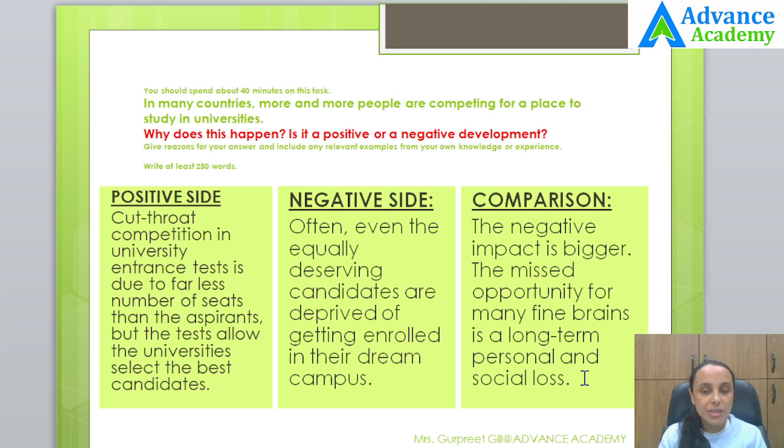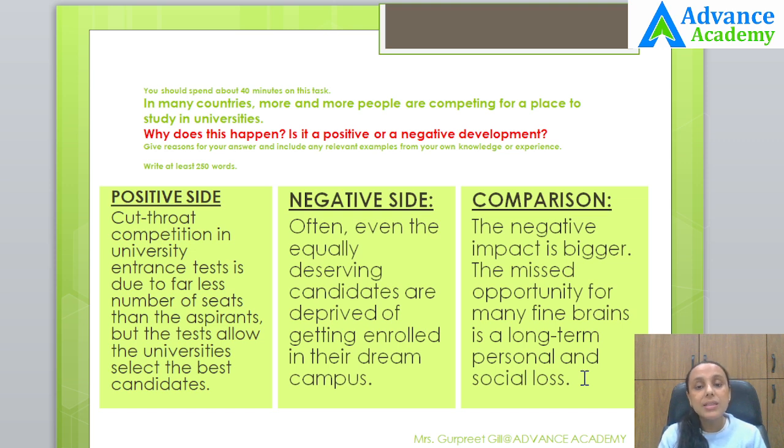If 3 lakh or 5 lakh students are writing an engineering entrance exam, only 10,000 or 20,000 of them get the admission in the best institutes. All the other candidates, like the 80 to 90% of the candidates, might also be very good brains suitable for the engineering programs. They would have a personal loss because they might miss the opportunity to become a good engineer in their life. And if they don't become good engineers or teachers or doctors, for that matter any professional, that would be a loss to the society.